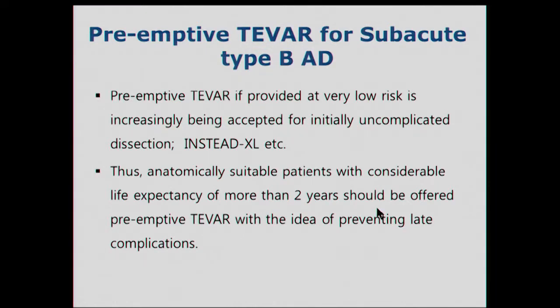So based on this data, there is some consensus that preemptive TEVAR, if provided at very low risk, is increasingly being accepted for initial uncomplicated dissection. Anatomically suitable patients with considerable life expectancy of more than 2 years should be offered preemptive TEVAR with the idea of preventing late complications.